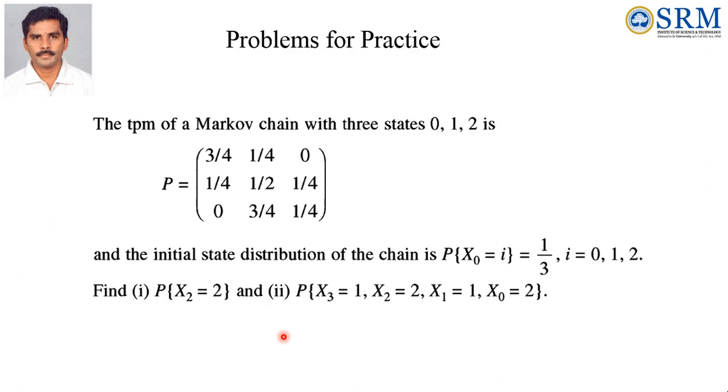Problems for practice. The TPM of the Markov chain with the 3 states 0, 1 and 2 is this one, and the initial probability is equally likely, 1/3. Find probability of X2 equal to 2, and probability of X3 equal to 1, X2 equal to 2, X1 equal to 1, X0 equal to 2. It is the same as the first problem. Try this. Thank you.